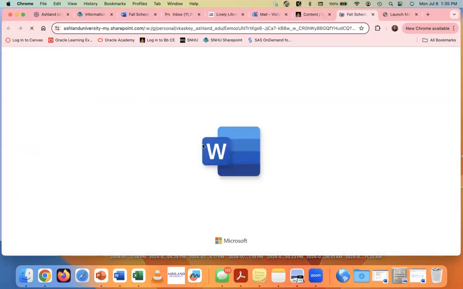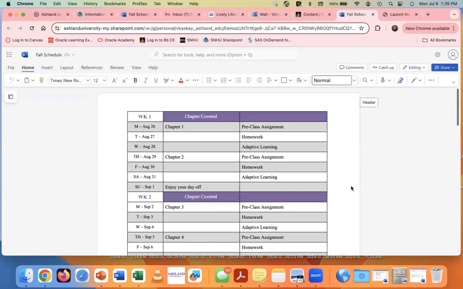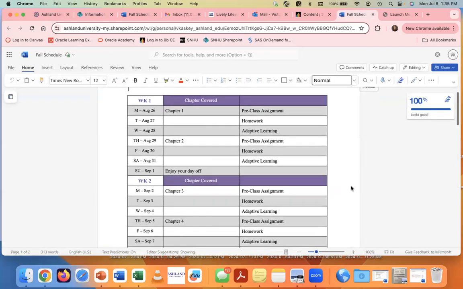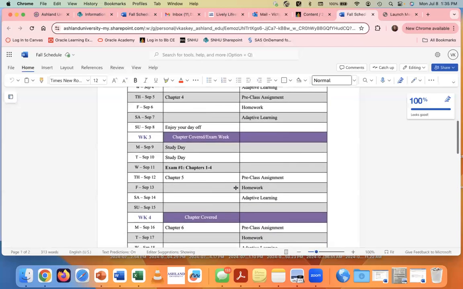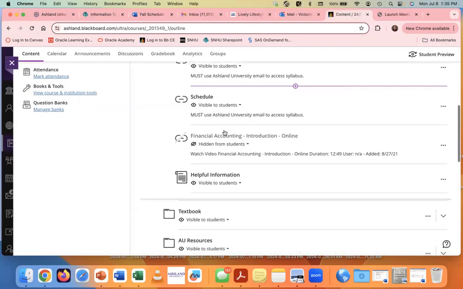The schedule is also in here. You'll find out that it is pretty monotonous, meaning that you have 3 assignments per chapter. You will always get Sunday off unless you decide to work ahead. Notice here that every chapter has a pre-class, a homework, and an adaptive learning. It goes that way until you get to week 3, at which time you'll have your first exam, which I will cover here in a moment.